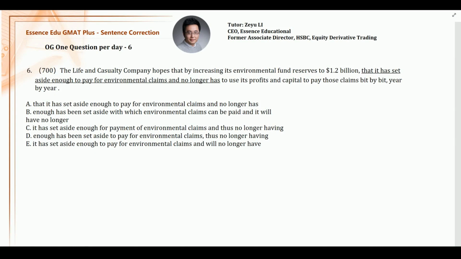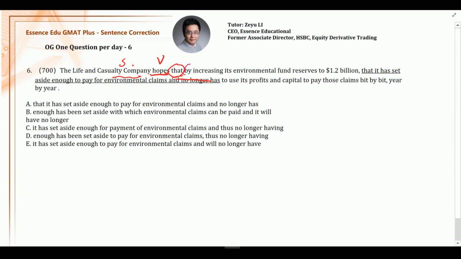Read, understand the sentence. Then you analyze the sentence structure a little bit. Here, hopes is a verb, okay? The company is the subject, and here you follow with an object clause, right? A that clause, which serves as the object of hope. So here, you already have the that, right?